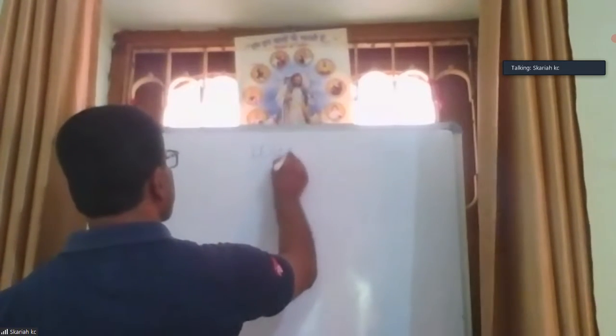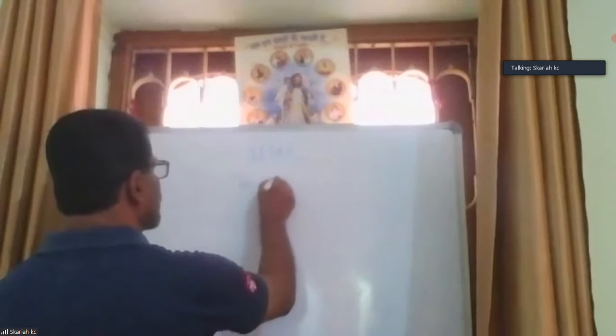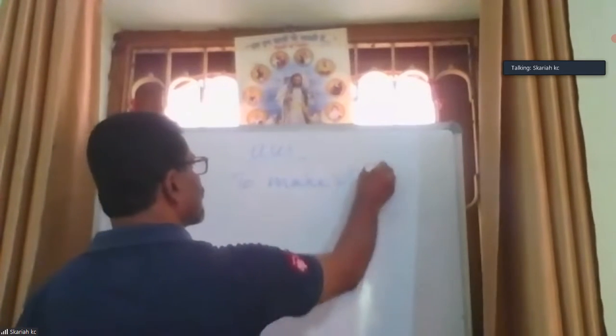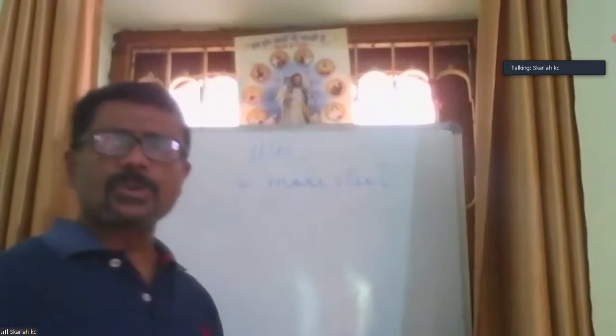Now we are going to study the uses of iron ores. About 90% of iron ore is used for making steel. Mainly they are used for making steel. What is steel? Have you heard of steel? Steel is an alloy made of iron and carbon. It is called steel. Mainly this iron ore is used for the making of steel.